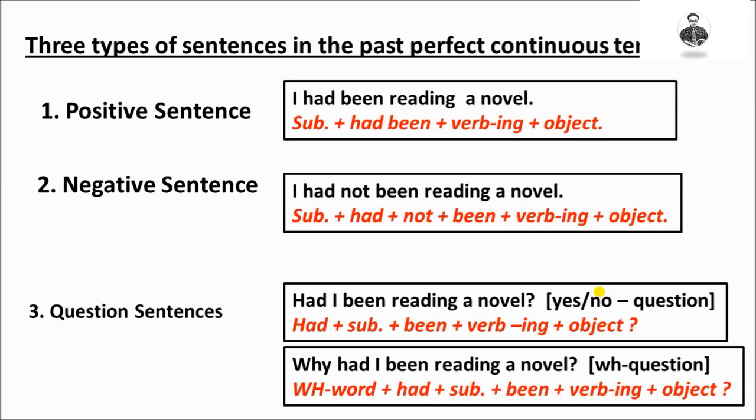In WH questions, we use WH words plus had plus subject plus been plus verb plus ing plus object. In this question sentence, why is the WH word, plus had, plus I is subject, plus been, plus reading is verb plus ing, plus a novel is an object.